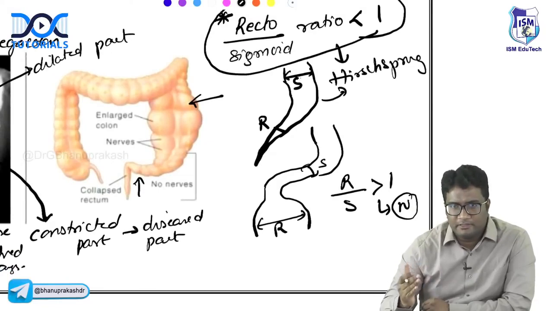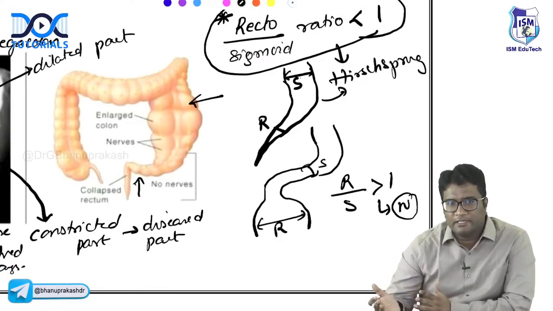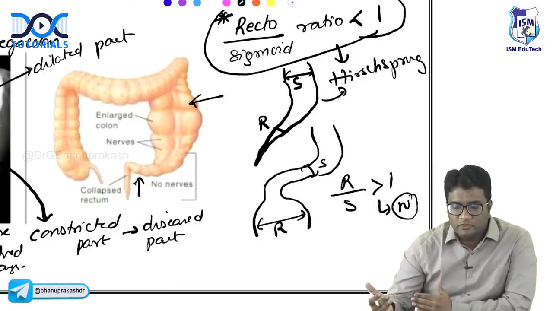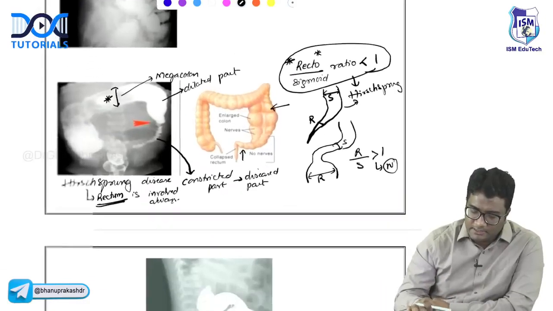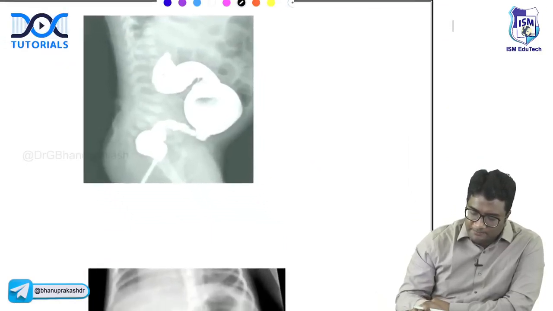So remember the failure of migration of neural crest cells. This is always involving the rectum. The rectum is a constricted part. So the rectosigmoid ratio should be less than 1. This is Hirschsprung's disease. Can you see here?